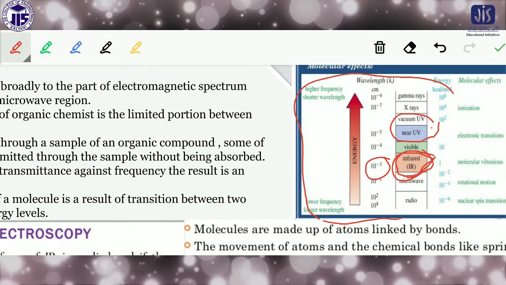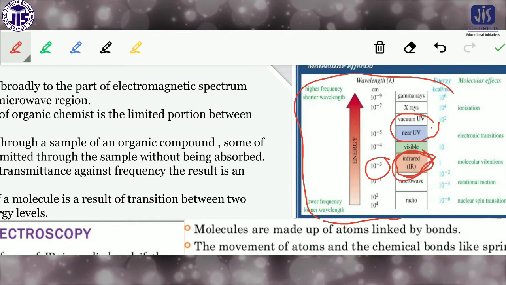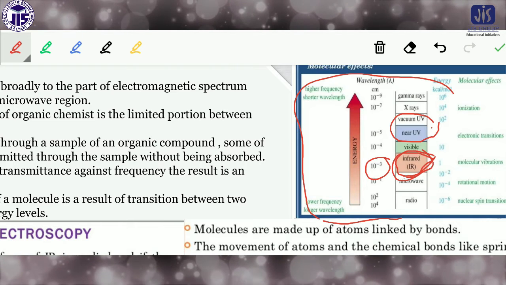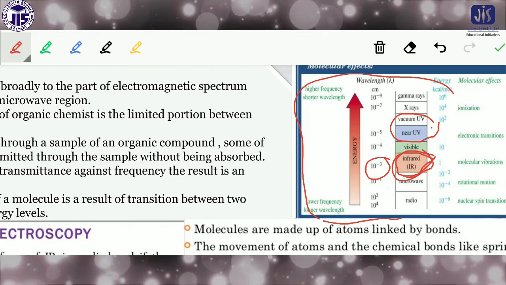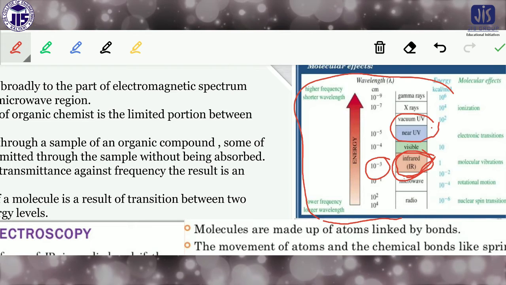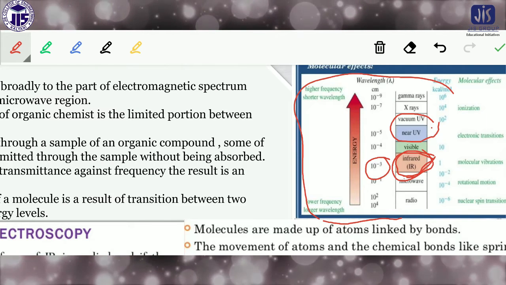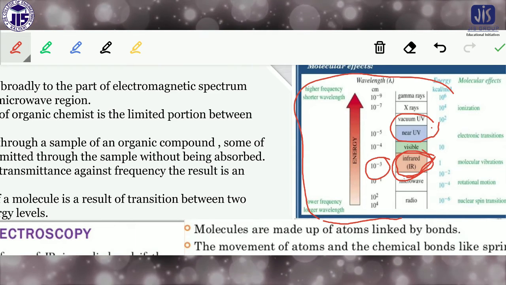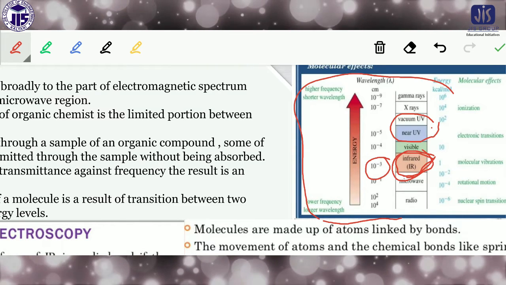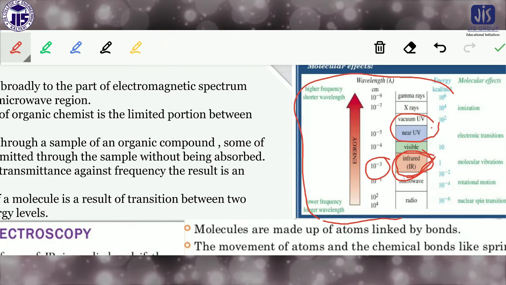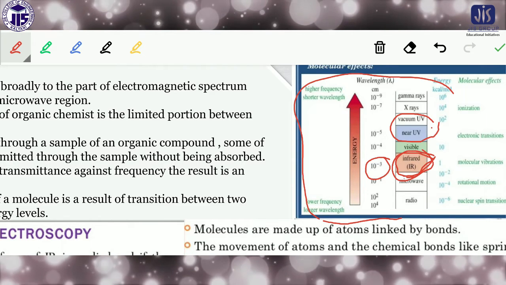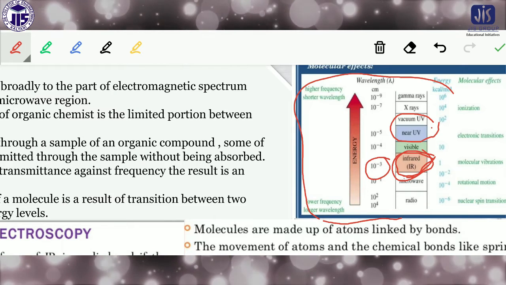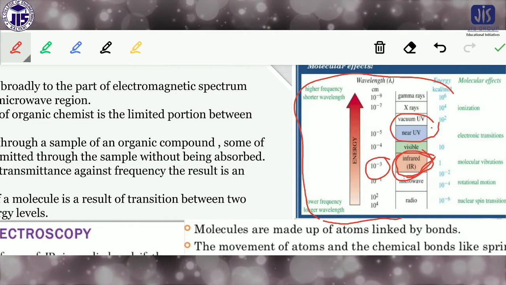That's why in UV-visible spectroscopy, UV is responsible for electronic transition, but IR is responsible for changing the bond vibrational level. That means if any compound is IR active, and I will show you how a compound becomes IR active, the absorption of light will change the bond vibration level. So now, what is the basic principle?